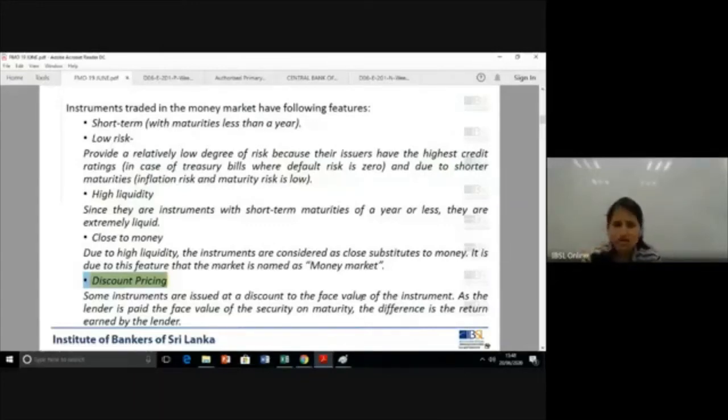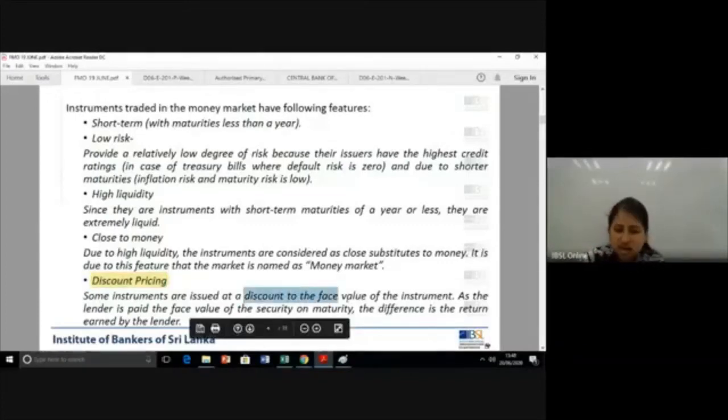That is called discount pricing. Some instruments are issued at a discount to the face value. As the lender is paid the face value on maturity, the difference is the return earned by the lender. Okay, so this feature is specific to money market.